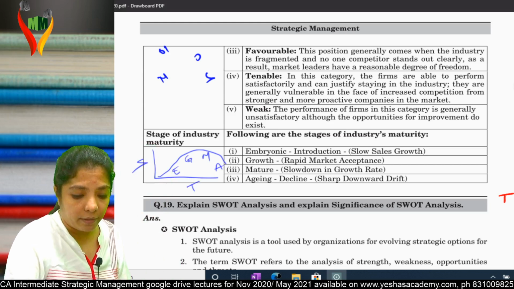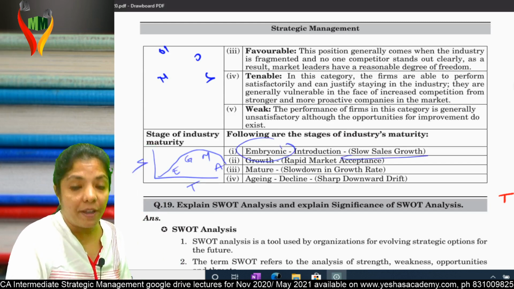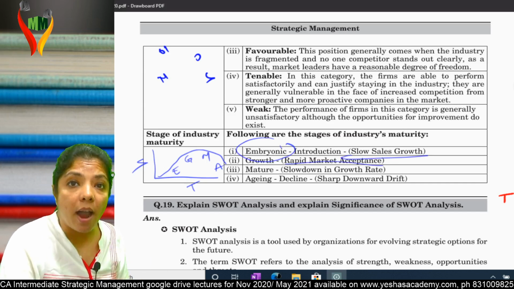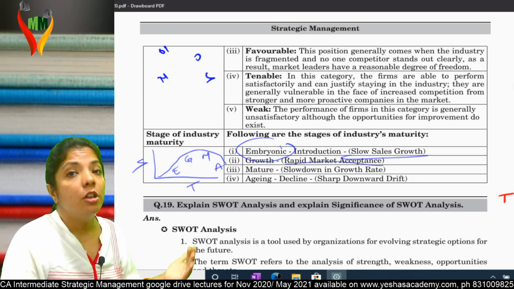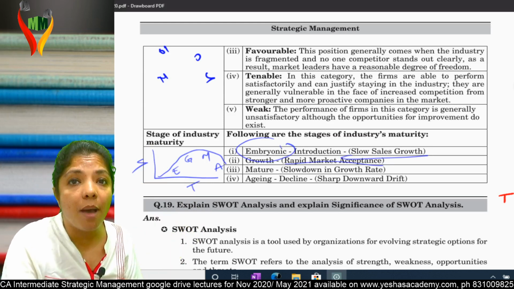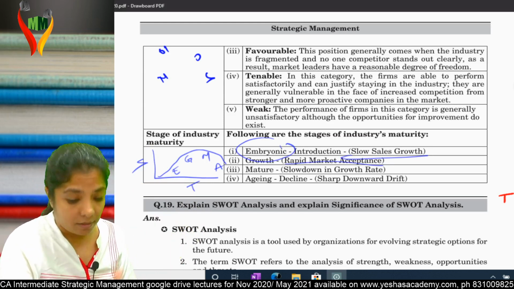What is embryonic? Slowly the sale is growing. What is growth? Rapid market acceptance. What is maturity? Slow down in growth rate. And what is aging? Sharp downward drift. Am I clear?